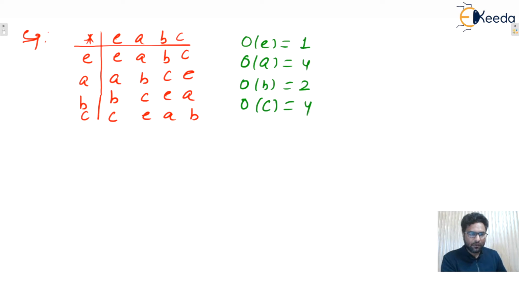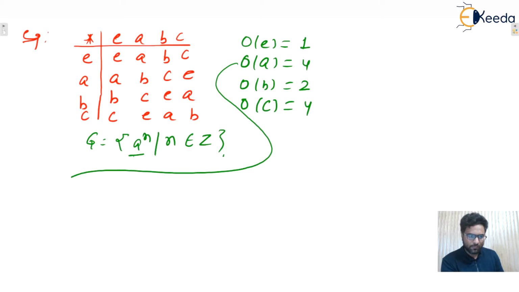Now, in the definition, G can be written as a raised to power n, such that n belongs to the set of integers, where a is an element of the given group. Let us consider the element a. Now a raised to power 1 is a, and a squared is a star a. From the table, a star a is b.